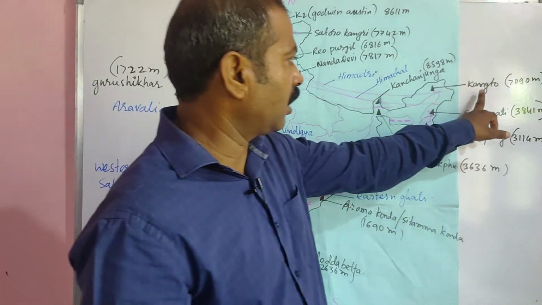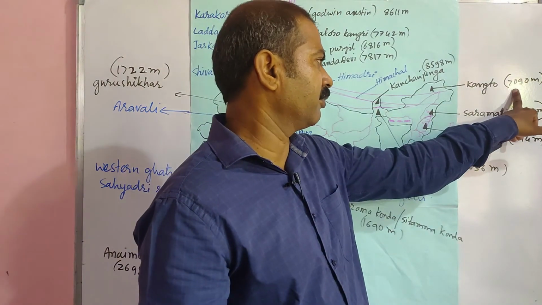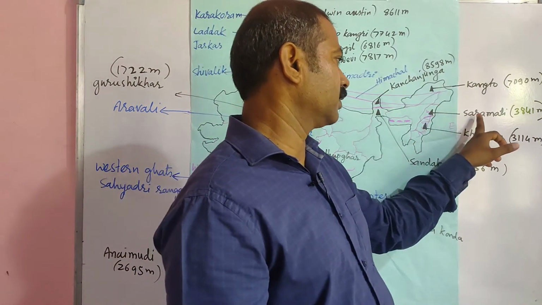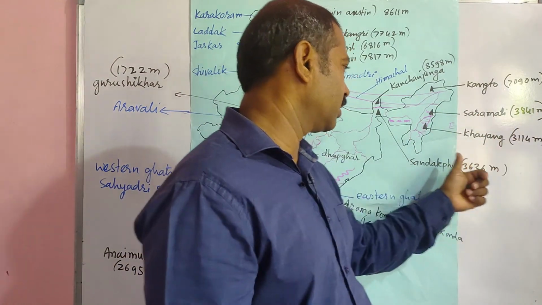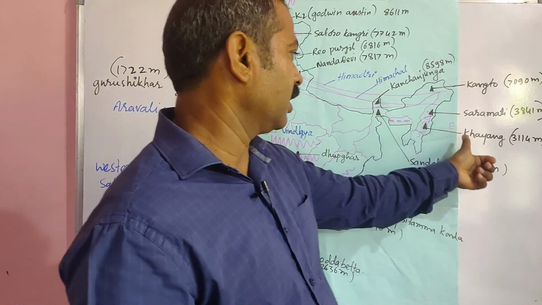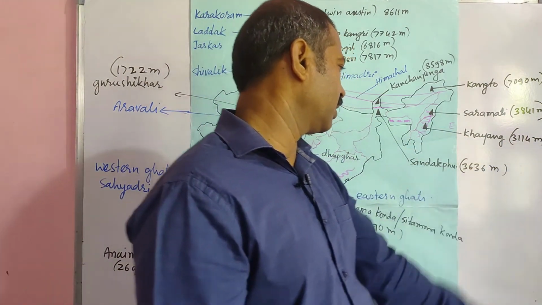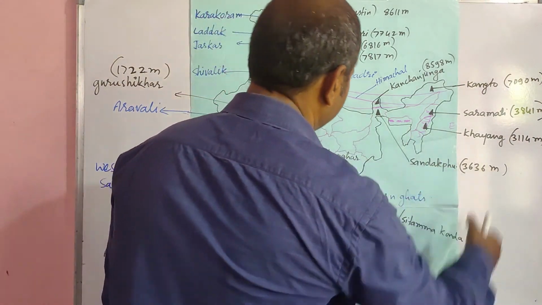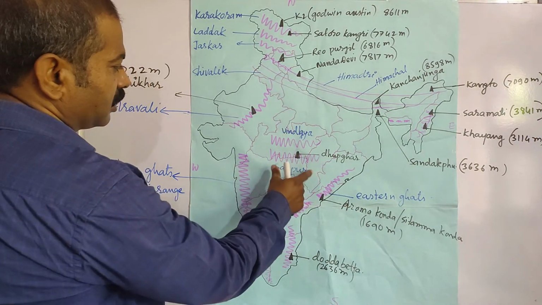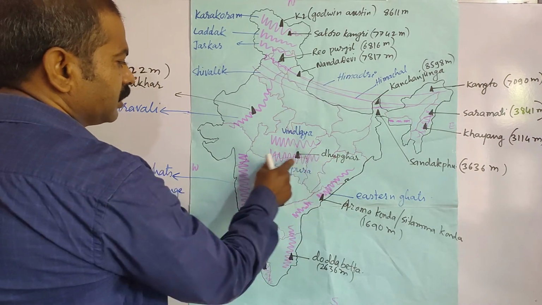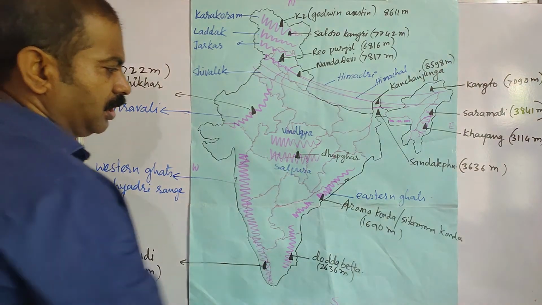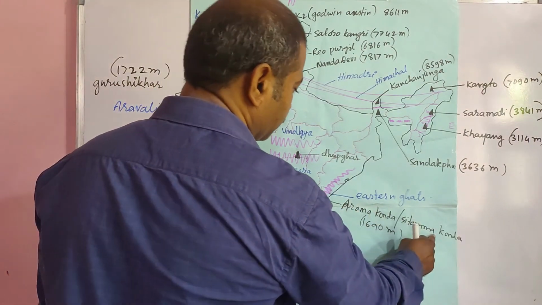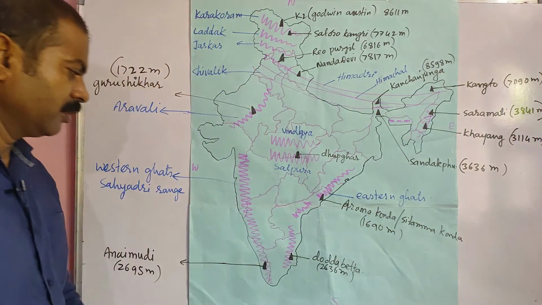Next, Kangto peak is there in Arunachal Pradesh and its height is 7090 meters, and in Nagaland Saramati peak is there. The height of Saramati peak is 3841 meters, and in Manipur Khayang peak is there, its height is 3114 meters, and in West Bengal Sandakphu peak is there and its height is 3636 meters. And coming to Vindhya and Satpura range, Dhubghar is the highest peak in Satpura range, and the highest peak in Eastern Ghats is Aramukonda or Sitamukonda, its height is 1690 meters.